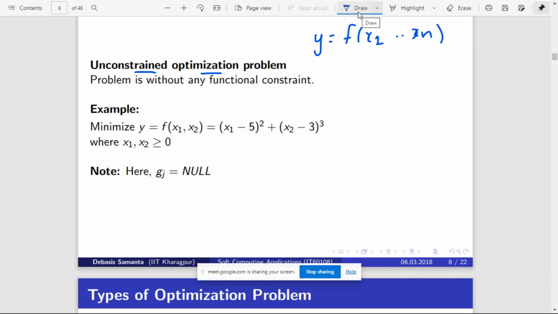Here is an example. There is a function to minimize: y equal to f of x1, x2, which is (x1 minus 5) the whole squared plus (x2 minus 3) the whole cube. Here there are no constraints; you can see g is equal to null. There is only one condition, that x1 and x2 should be greater than or equal to 0. Apart from that there is no constraint. So we want to find a minimum point where this function will give the minimum value.